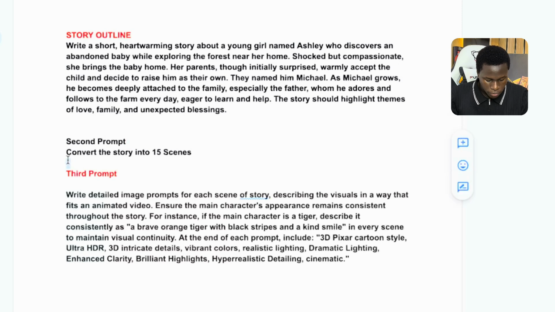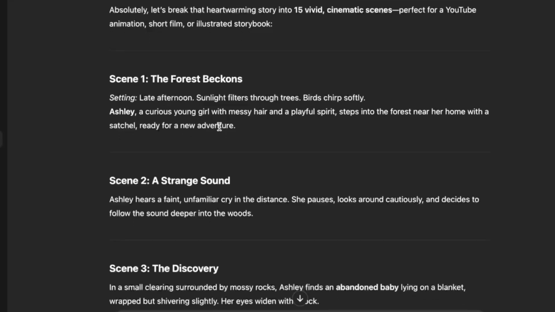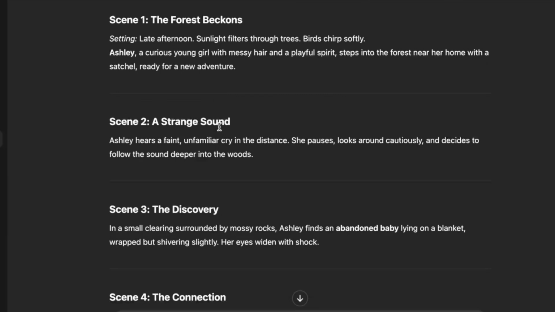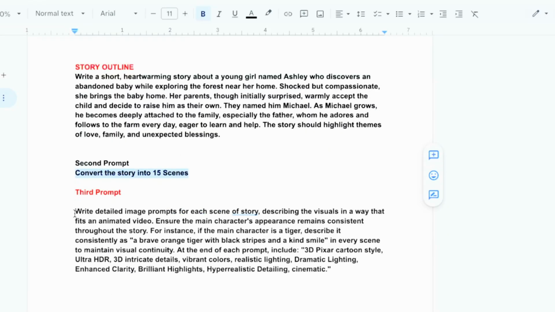Ask ChatGPT to convert your story into different scenes. As for me, I'm going to be going for 15 scenes. Alright, now guys, with the different scenes ready, you need to create image prompts for these different scenes to build up your story, which is exactly what I'm going to be using. This is my top prompt right here. You can see: write detailed image prompt for each scene of story.